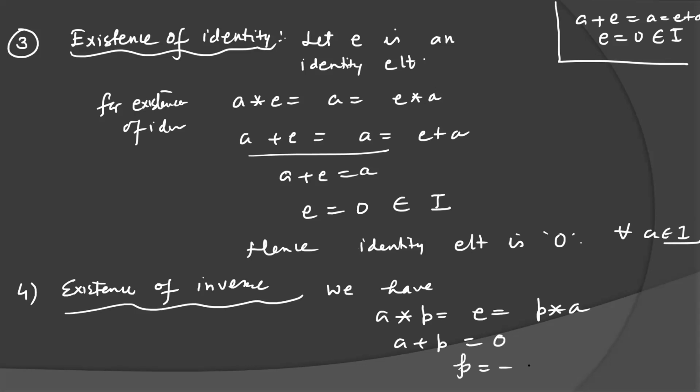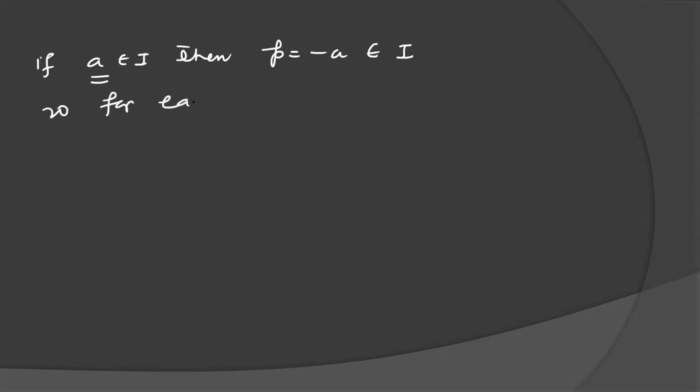So P equal to minus A. Remember, if A belongs to integers, then P equal to minus A also belongs to integers. It means for every element A in the group I, we have an inverse element minus A that also belongs to set I. So for each A belonging to I, the inverse exists.